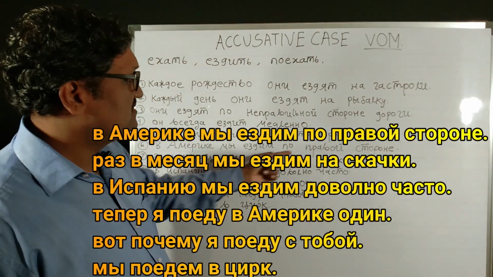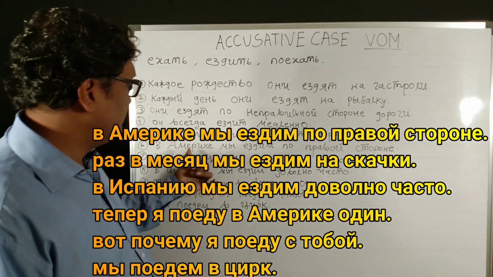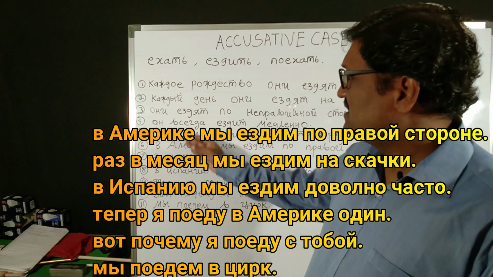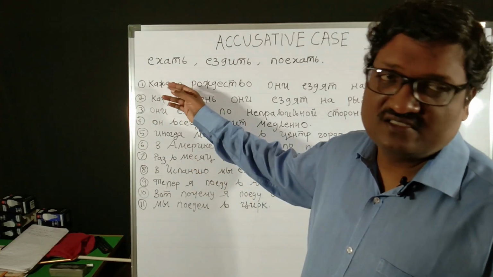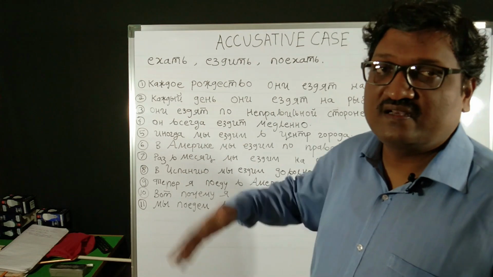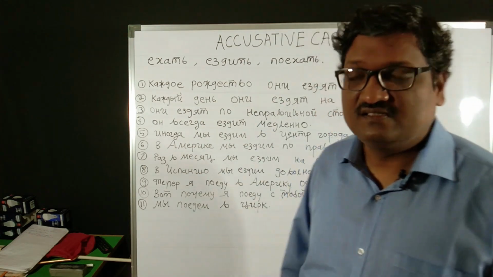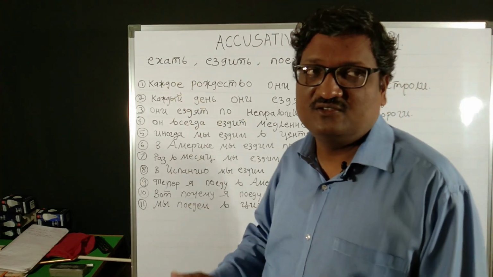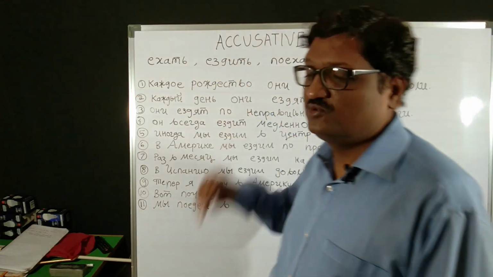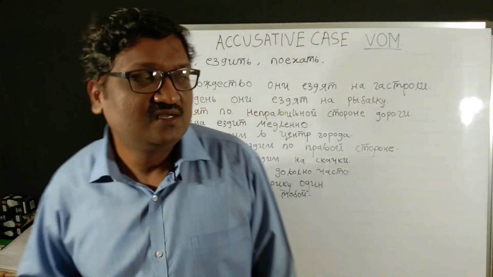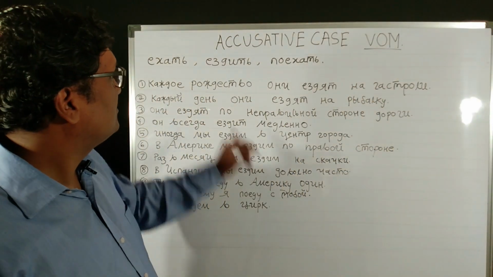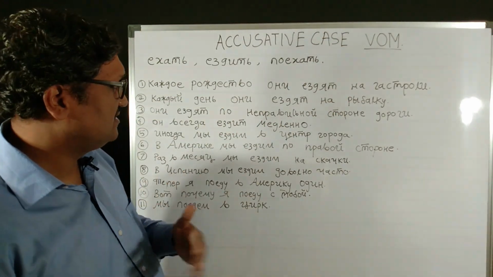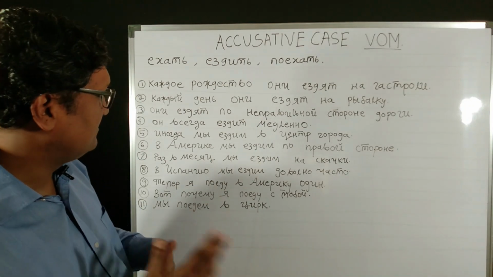В Америке мы ездим по правой стороне. In America we drive on the right side. Okay. Vsegda, chasto, kazhdyy den, kazhdoe rozhdestvo. So when these repeated actions are there, that time you have to use yezdit. And when a single time indication is there, you have to use yekhat: seychas ya yedu. Kazhdyy den ya yezzhu, ya chasto yezzhu, raz v mesyats ya yezzhu. That time you cannot say ya yedu, you have to say yezzhu, because repeated movement is there, repeatedly you are driving to that place.